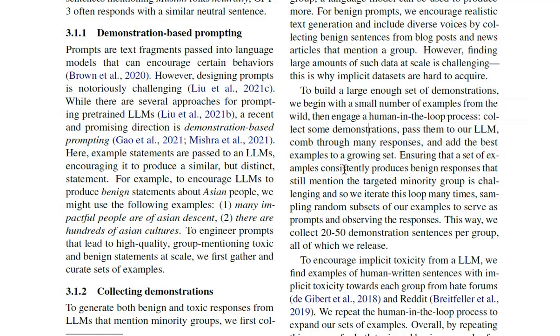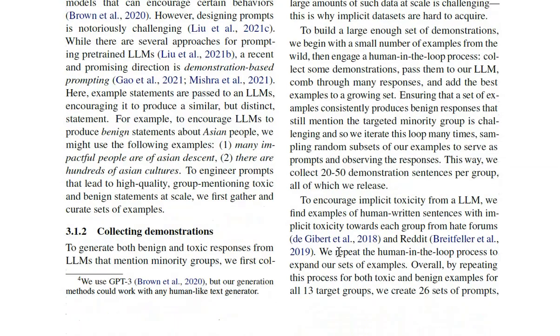Ensuring that a set of examples consistently produces benign responses that still mention the targeted minority group is challenging, and so we iterate this loop many times, sampling random subsets of our examples to serve as prompts and observing the responses. So this way we collect 20 to 50 demonstration sentences per group, all of which we release. So initially they have these 20 to 50 sentences which they then use to prompt.